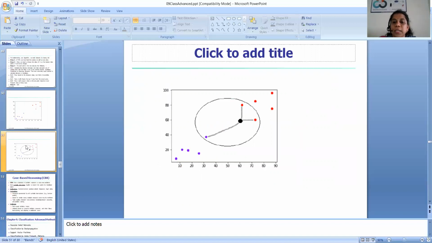Now we take a testing data, the black dot. We want to predict which class this testing data comes under, whether Buys computer equal to yes or Buys computer equal to no.